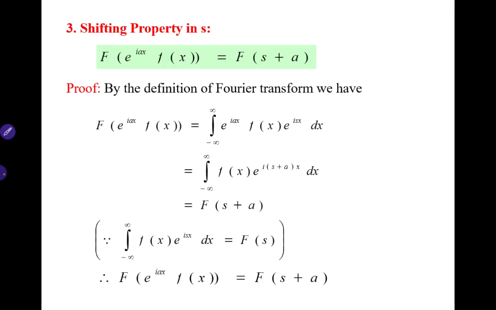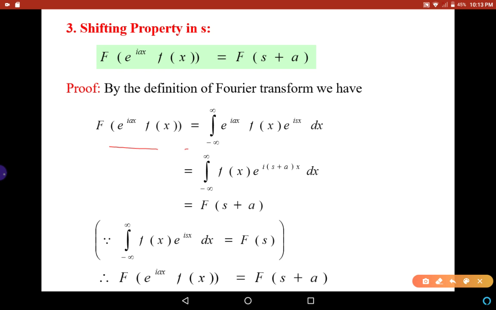Now the next property is the shifting property in s, which states that the Fourier transform of e power iax into f of x is equal to F of s plus a. Now by the definition of Fourier transform, we have the Fourier transform of e power iax into f of x is equal to the integral from minus infinity to infinity of e power iax into f of x into e power isx dx.